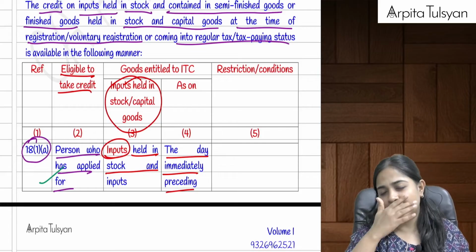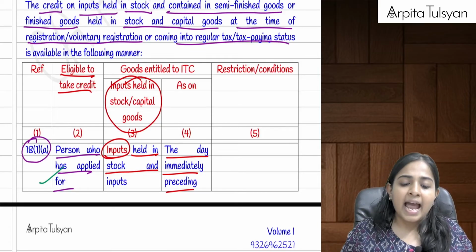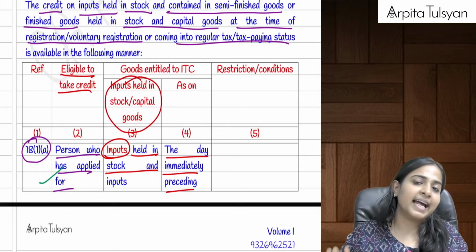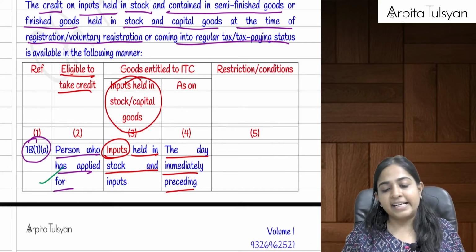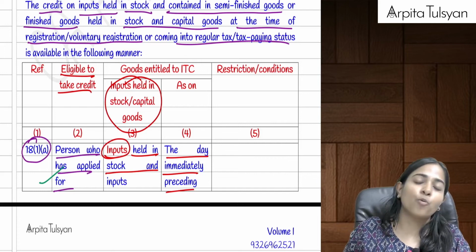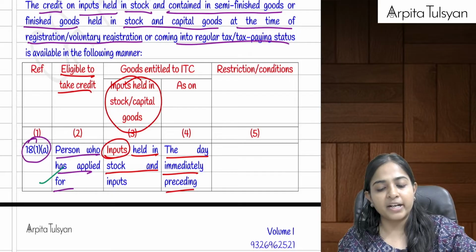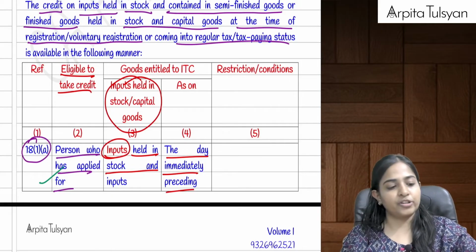This period can be extended also by a respective authority, and then once this is done, once it is approved by the authorities, then you can take the credit and it will be credited to your electronic credit ledger. But provided if the amount of this claim is more than rupees 2 lakh, then you have to get the declaration certified from a practicing chartered accountant or a cost accountant.